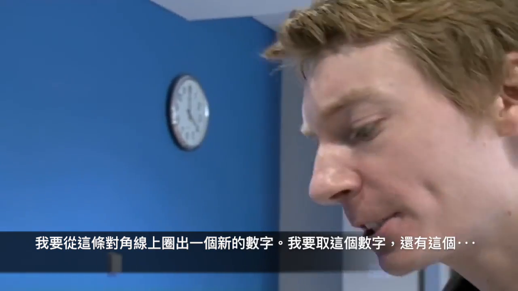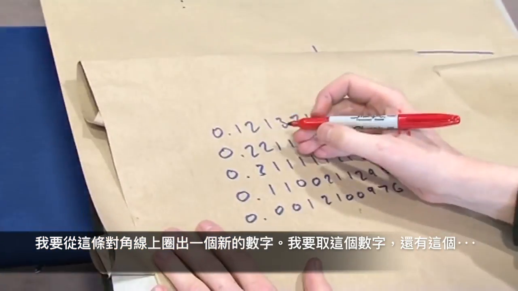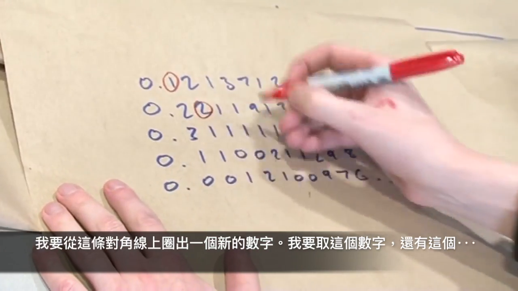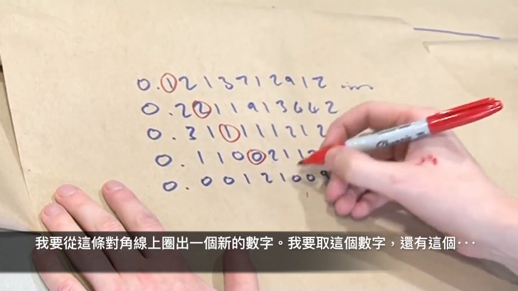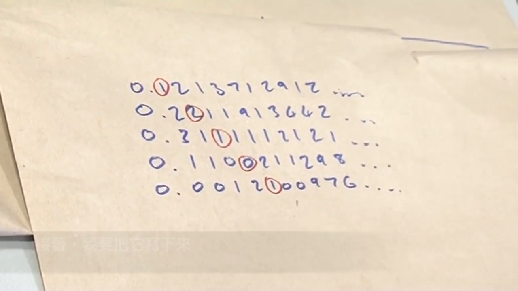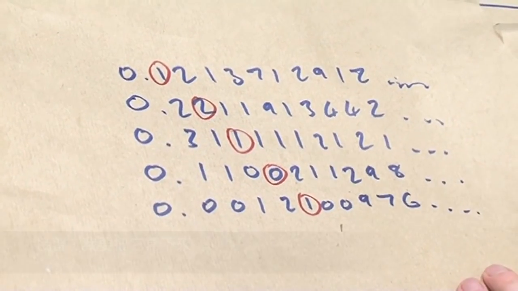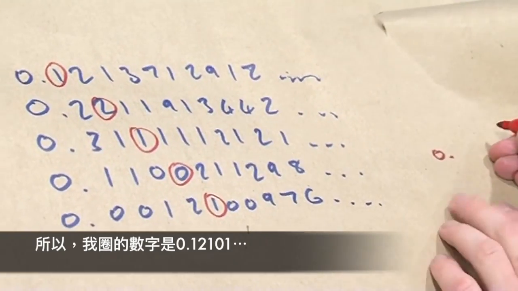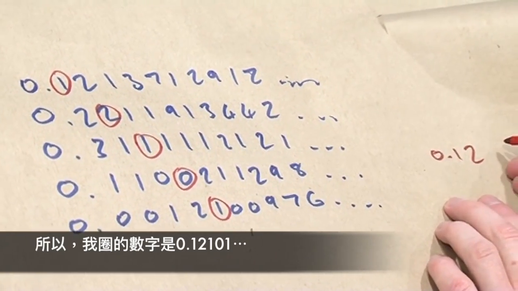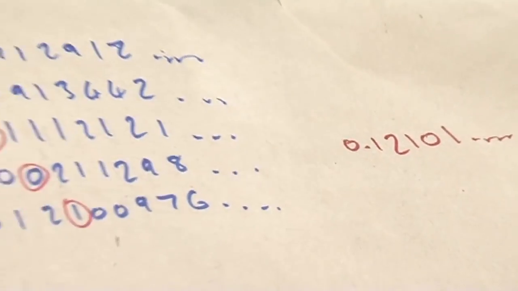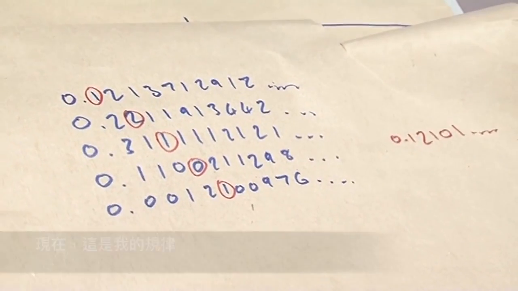Now I'm going to make a number. This is the number I'm going to make. I'm going to take the diagonals here. I'm going to take this number, and this number, and this number, and this number, and this number. Okay, and I am going to write that down. So what's that number I've made? It's 0.12101. Something, something, something.